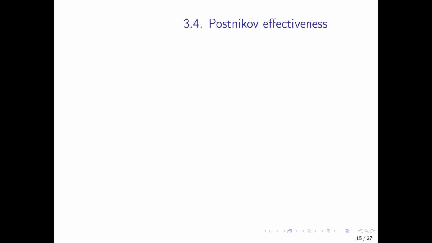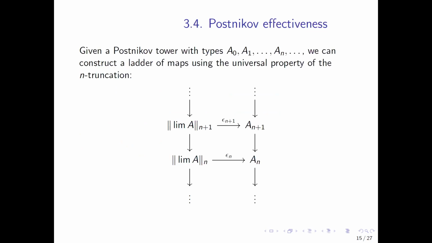Okay, third axiom, Postnikov effectiveness. Given a Postnikov tower over here, we can take its limit, then we can construct the Postnikov tower of the limit, and then we can construct a ladder of maps like this, where all of these squares commute. The name for the rungs of the ladder is always epsilon.